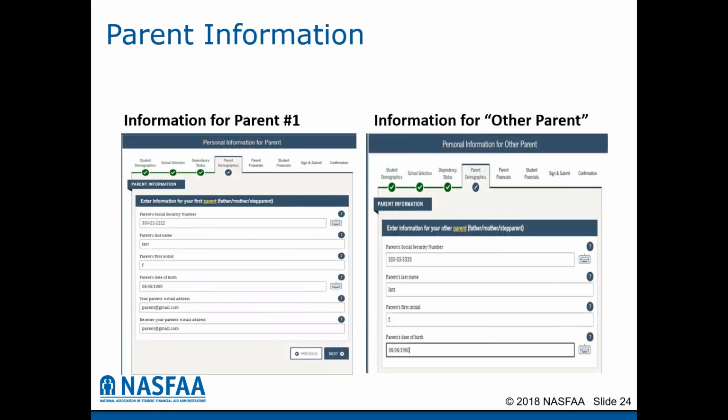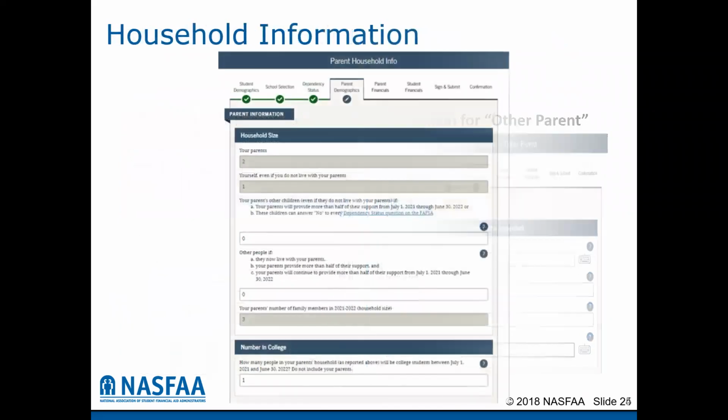This is what it looks like on the FAFSA form. The student will determine who is parent number 1 and who is parent number 2 for the purposes of the FAFSA form and provide the information for the appropriate parent in each section. The FAFSA, based on how the student is answering questions, is beginning to calculate the household size. So it knows if the parent's marital status is married, that there are 2 parents, and it knows that it needs to include the student. So at the minimum now we have 3 in the household.